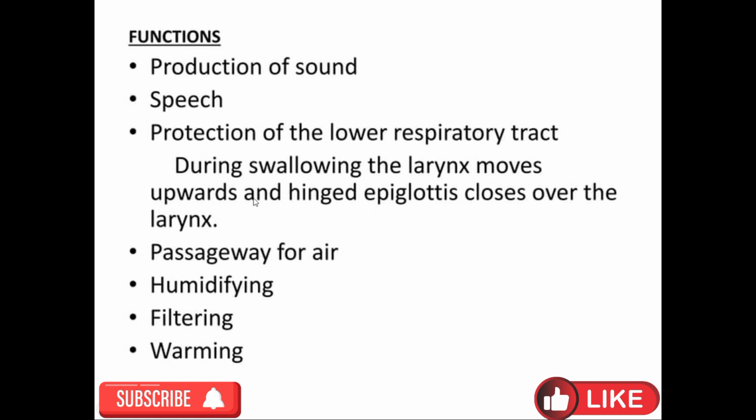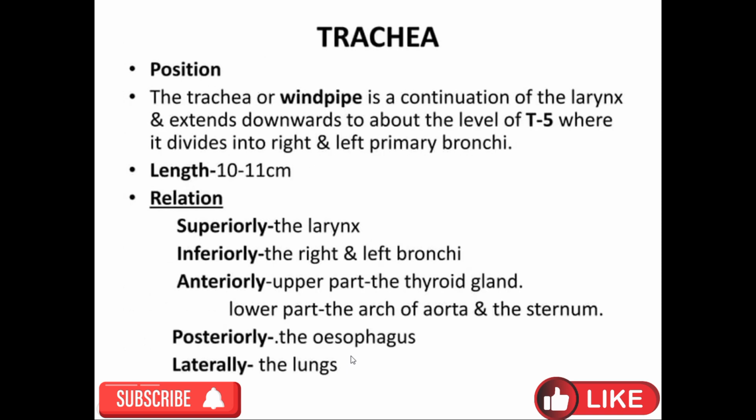It helps in the speech process and protection of the lower respiratory tract. It also helps in swallowing and prevents food from entering into the trachea. It is a passageway for air, and it connects the pharynx with the trachea. It has a mucous membrane, so it moistens the air. Dry air is converted into moist air. It also helps in filtering, composed of mucus. It traps various types of particulate matter, and it has a rich blood supply, so it converts cooled air into warm air. Trachea. It is another part of the respiratory system.